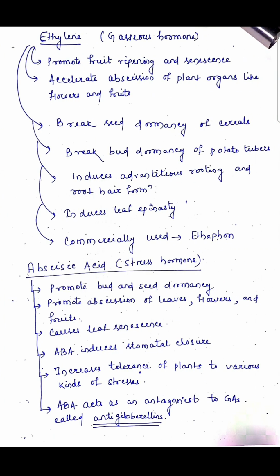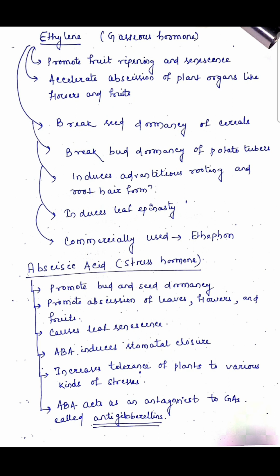Then two plant growth inhibitors. One is ethylene, which is the one and only gaseous hormone. It promotes fruit ripening and senescence, accelerates abscission of plant organs like flowers and fruits, breaks seed dormancy of cereals, breaks bud dormancy of potato tubers, induces adventitious rooting and root hair formation, and induces leaf epinasty. What is epinasty? Downward curvature of leaf. Commercially used ethylene is ethephon.